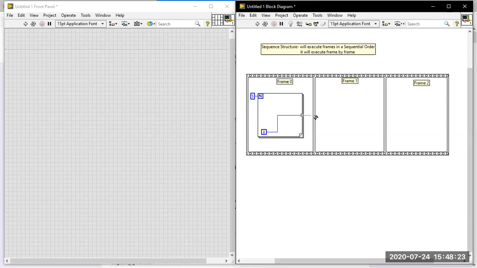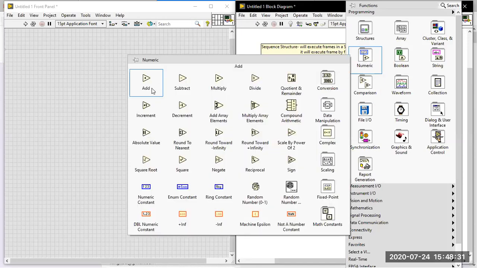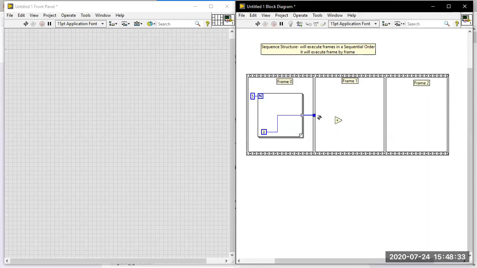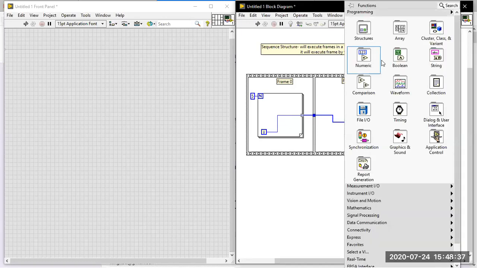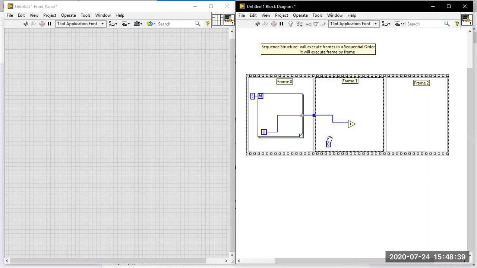So I am passing the value from the first frame, frame 0. Once frame 0 is completed, you will go to frame 1 over there. In frame 1, I am going for the addition. I am going to connect the value here, and afterwards I am going to use one constant value, 1. After that I am going to pass the value here.